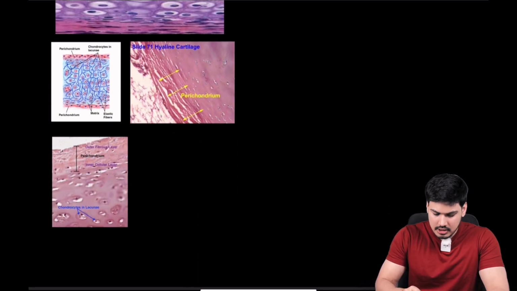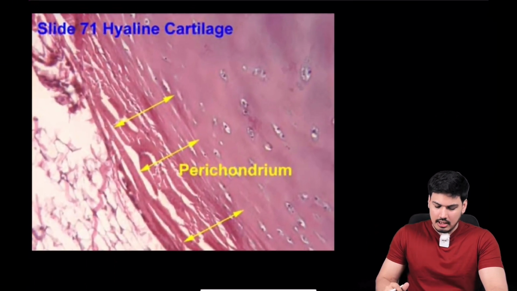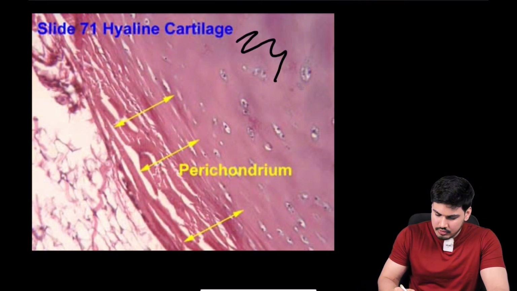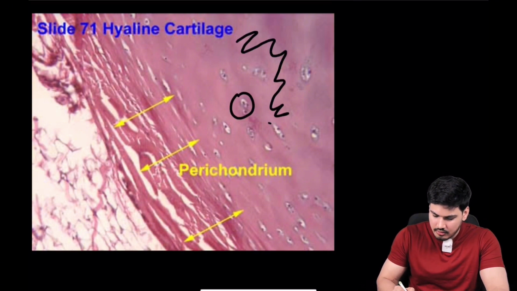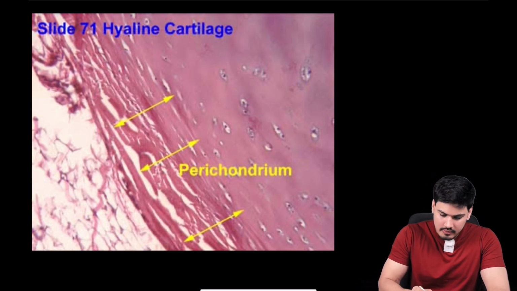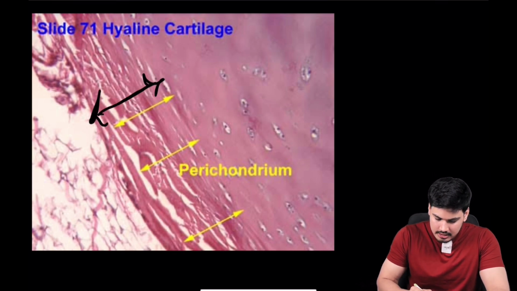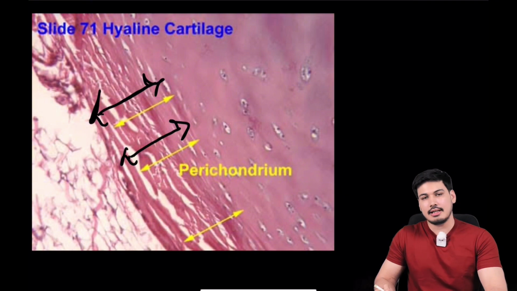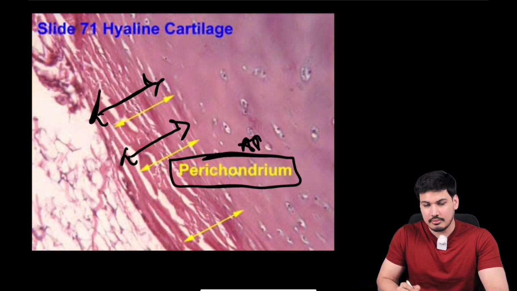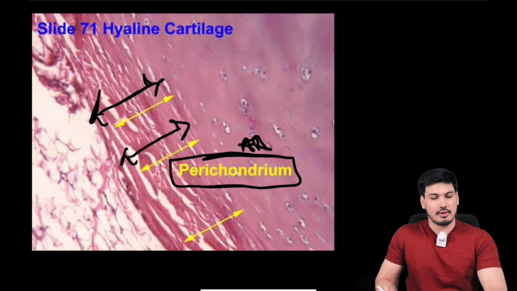Now everything we talked about is cartilage, but cartilage has what extra thing we should understand, right? So let's look at this picture. This is your hyaline cartilage. Hyaline cartilage कहाँ है sir? ये रहा hyaline cartilage. You can now appreciate this homogeneous matrix and this chondrocyte. So yes, this is hyaline cartilage. What is this, sir? Outside of hyaline cartilage, what is this? This is definitely the cover of the cartilage. What is that? That is perichondrium. We already talked about perichondrium, right? Perichondrium forms periosteum also in bones, right?